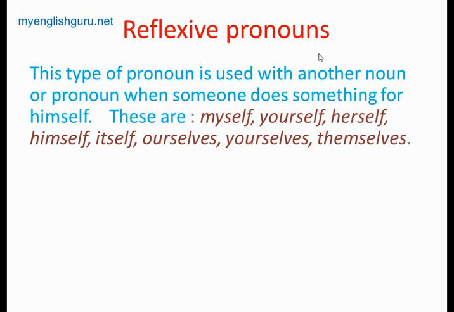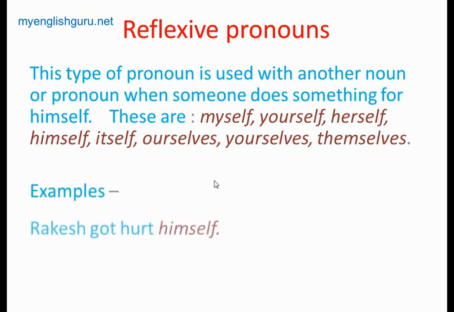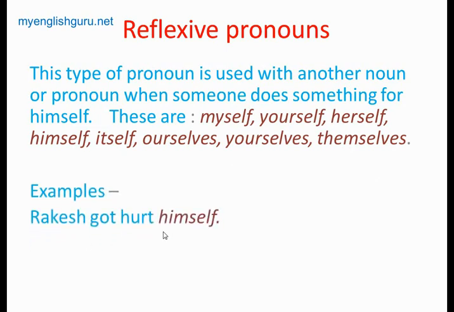Now we'll see some examples in sentences. Rakesh got hurt himself. Here, what does it mean? Rakesh got hurt, but who hurt him? He got himself hurt, meaning he was responsible for getting himself hurt. And that's why these reflexive pronouns are used in such cases.